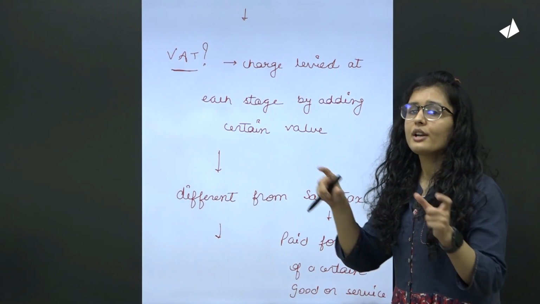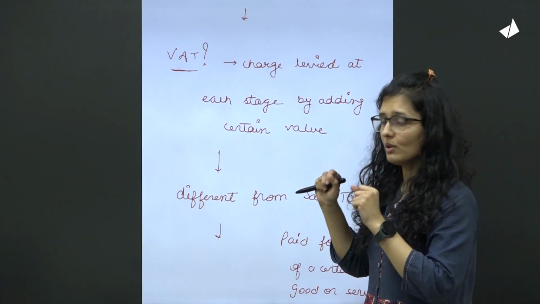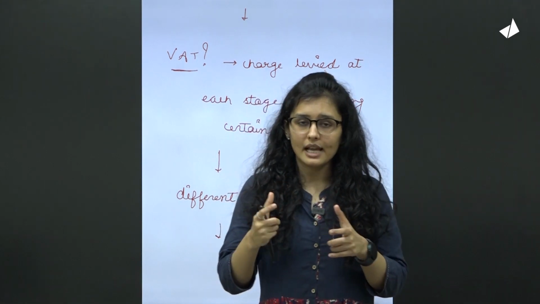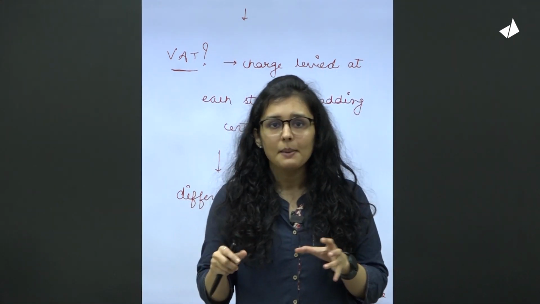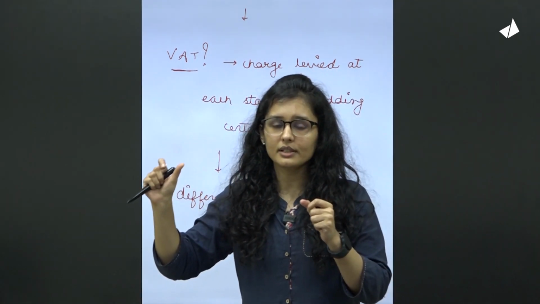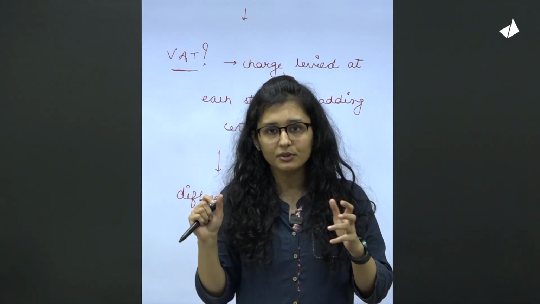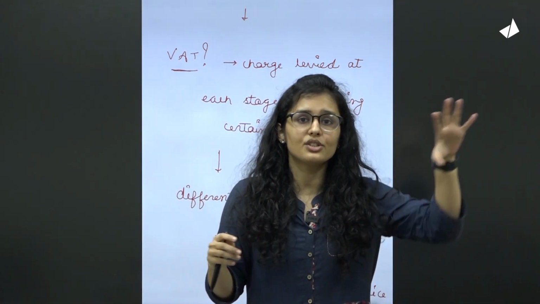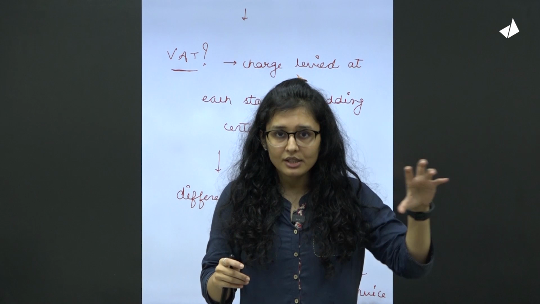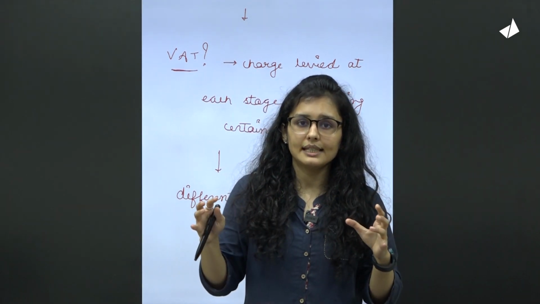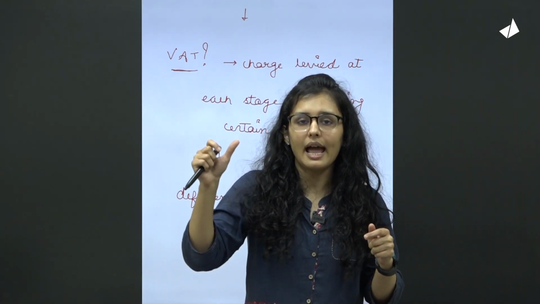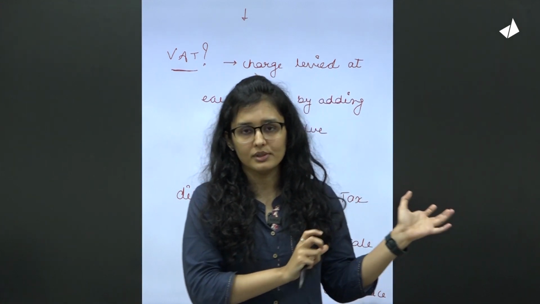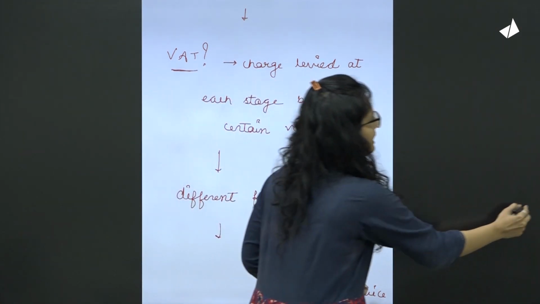A little bit I have tried to tackle the taxation part also. In present times, petrol and diesel, along with certain components like aviation turbine fuel, have been kept out of the GST regime. That's why the state governments can apply their value added tax on these types of fuels. What do we mean by value added tax?